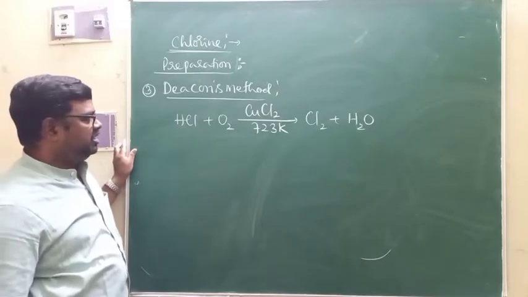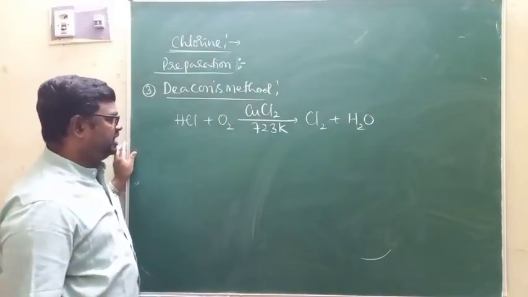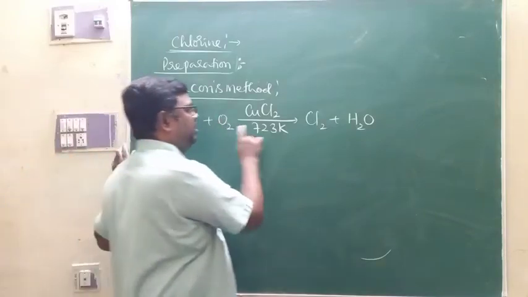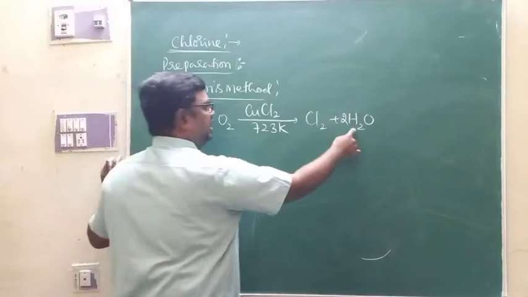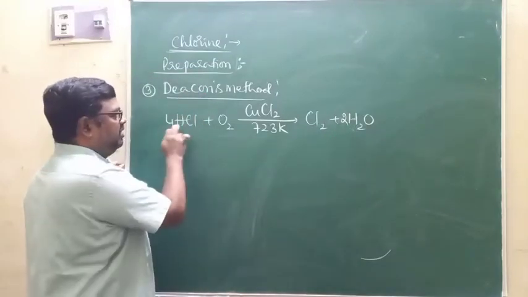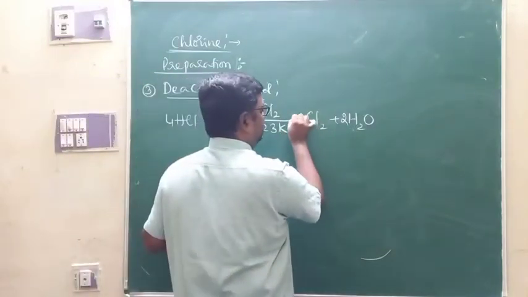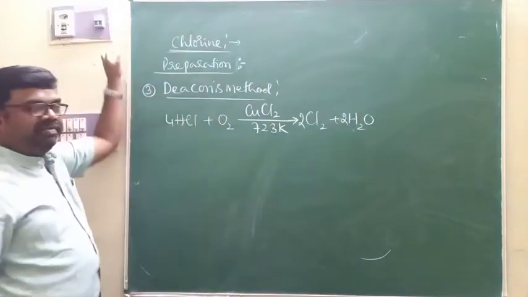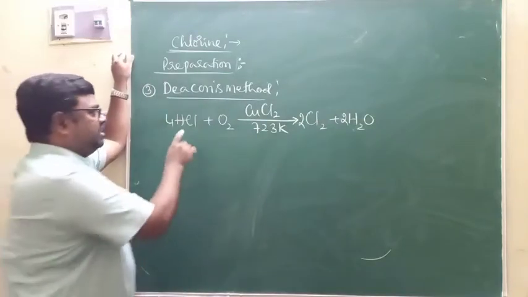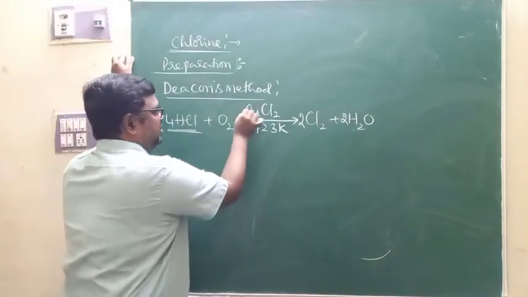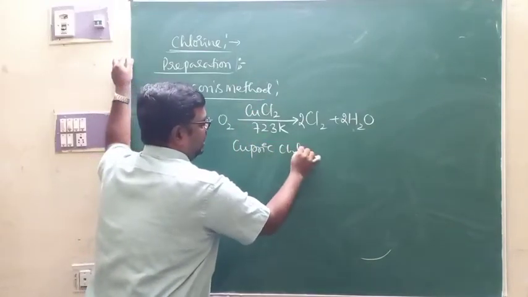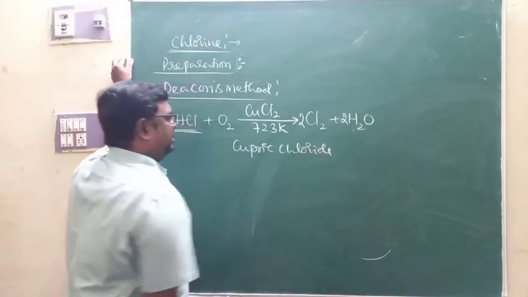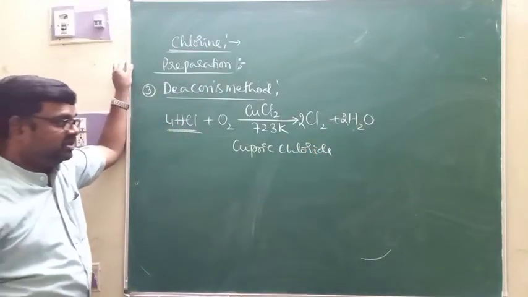And of course if you want to balance it, you go for it, ಏನಪ್ಪ ಅಂತಂದ್ರೆ ಇಲ್ಲಿ O2 ಇದೆ, ಇಲ್ಲಿ H2 ಇದೆ, 2H2O ಅಂತ ಮಾಡ್ಕೊಂಡ್ರೆ hydrogen 4 ಆಗುತ್ತಲ್ವಾ ಈಗ, then it will be 4HCl. ಅವಾಗ 4Cl ಆಗುತ್ತೆ, there it will be 2Cl2. This is the manufacture of chlorine by the catalytic oxidation of hydrochloric acid in presence of cupric chloride catalyst there. And of course you need to maintain a temperature of 723 kelvin.